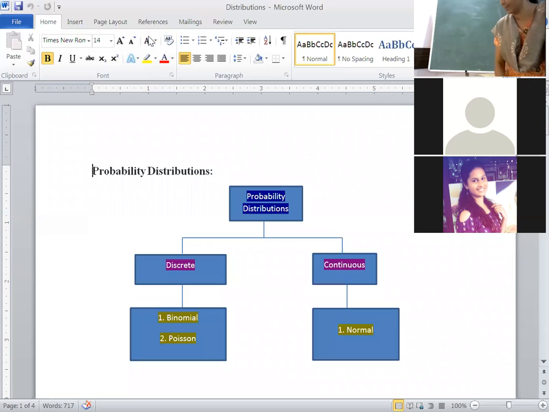Binomial and Poisson, students are still joining. Okay, only 10 participants. It's already 10:30, right? Shall we wait for 2 minutes? Yes, ma'am.